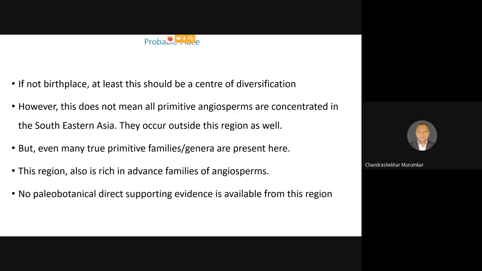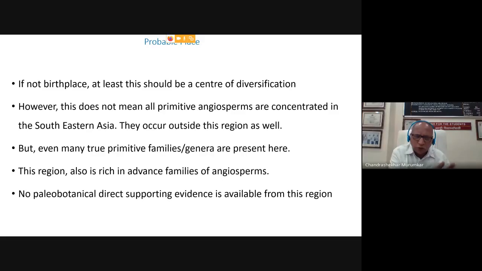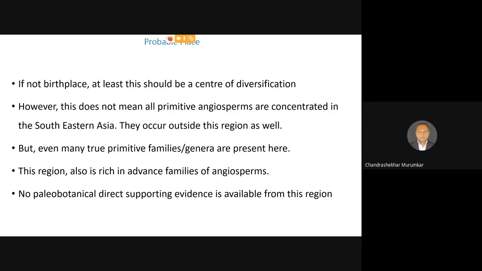So on one side we are having the Magnolia, and on other side we are also having the advanced angiosperms. And because of that, when we are having this discussion, we have to keep in mind that we should not concentrate only on the primitive families, but also we have to seek the advanced distribution of the angiosperms also.